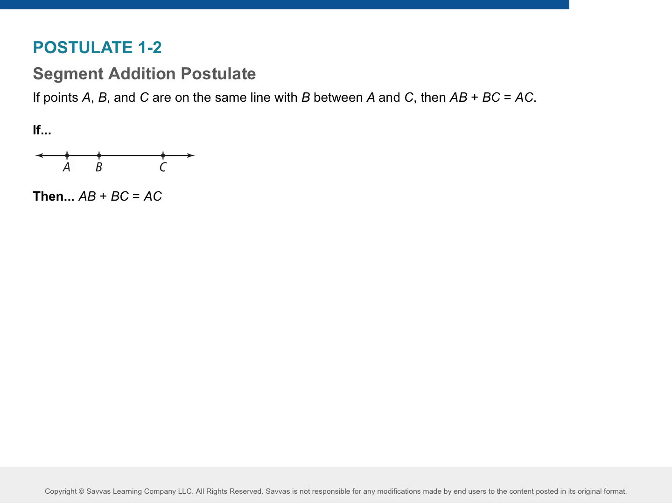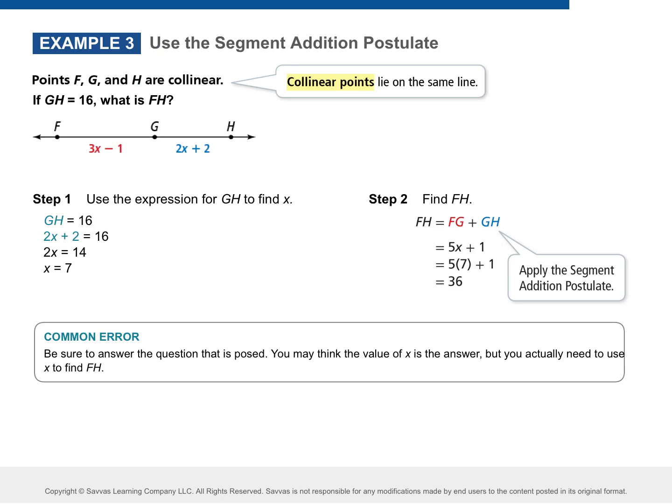When we get to here, this is what we just realized on the last example. Segment addition postulate. Again, what's a segment? A line with endpoints. Okay, so AC is made up of AB plus BC equals AC. Remember when I said algebra is going to come into play? This is how we use algebra to help us figure out what segment lengths are. Okay, so remember, if you have 3 points, remember 2 of those segments can make the other one. Okay, so let's look at this one here.